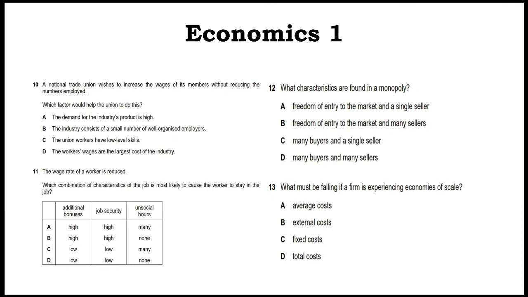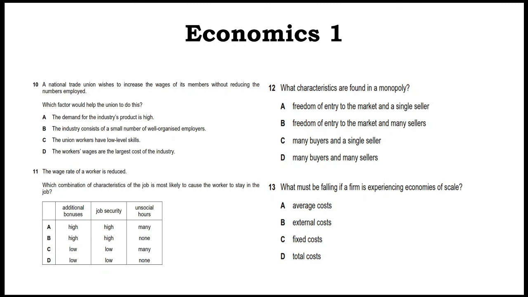11. Now, in case of 11, the wage rate of the worker is reduced. Which combination of characteristics of a job is most likely to cause the worker to stay in the job? Now, generally, workers look for what? Bonuses. If bonuses are high, it means A, B can be the option. Job security, high, both A, B. So it will be decided on the basis of unsocial hours. Generally, we don't like unsocial hours. Why? Because unsocial hours make us feel humiliated. So B will be the option.